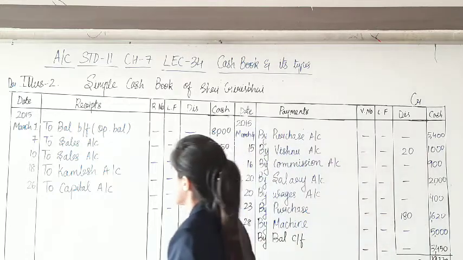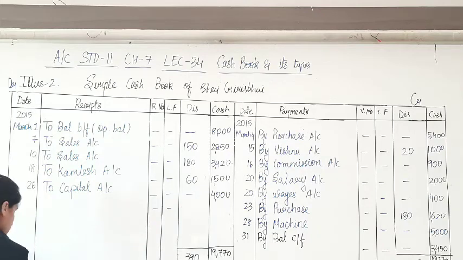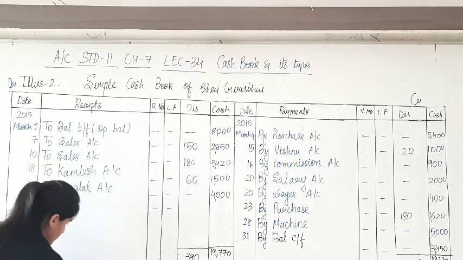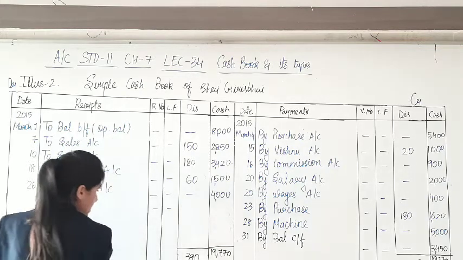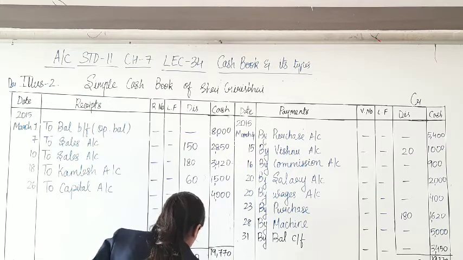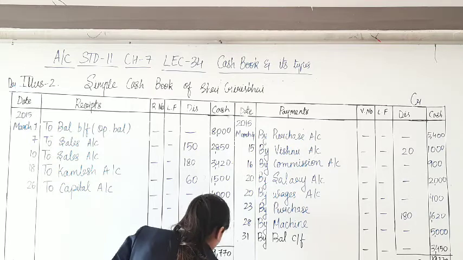Now April is the next month, 2015, April 1st, the opening balance $3,450, of course, which is the closing balance of the previous month.